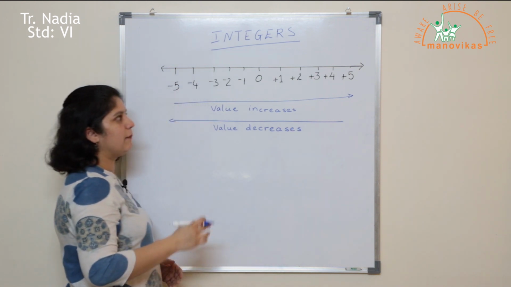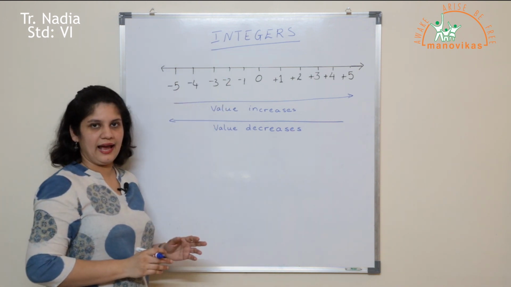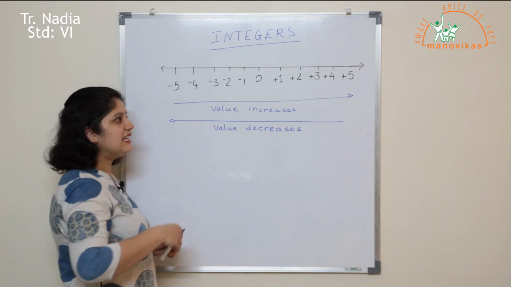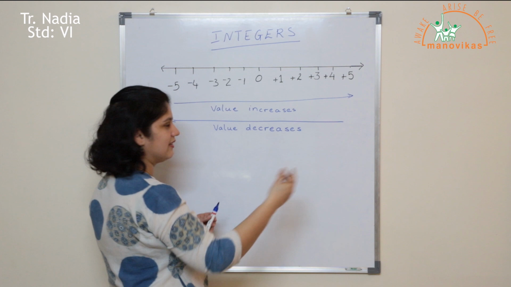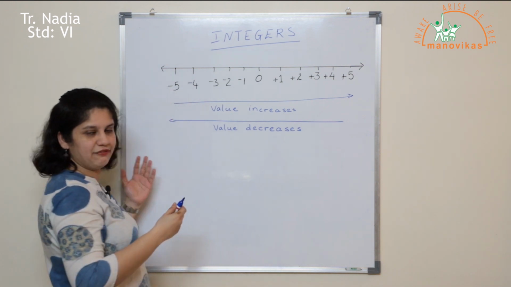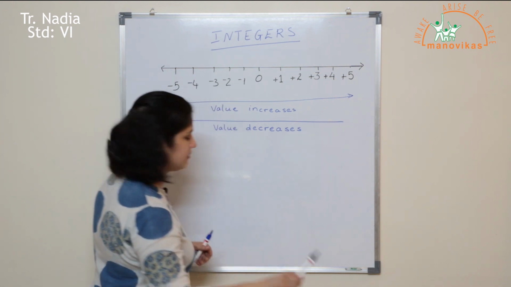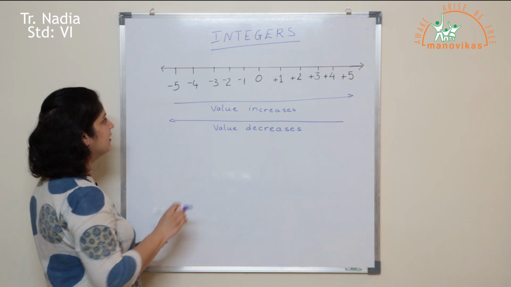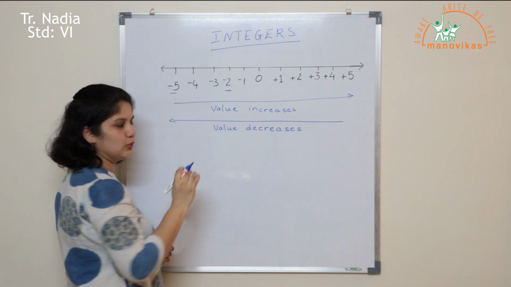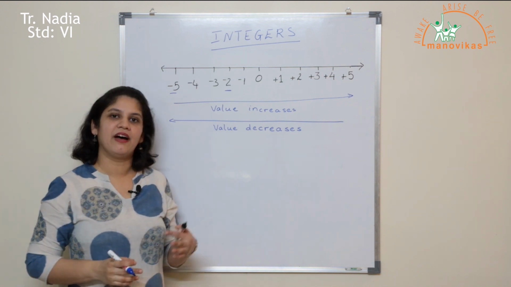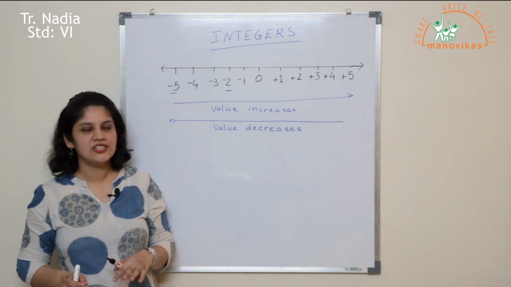Now if you want to compare two integers on a number line, always remember one thing. The integer which is to your right hand side is always greater than the integer on your left hand side. Let me explain this with the help of a simple example. Let us consider two integers -5 and -2. I want to compare them and find out which is greater and which is smaller.